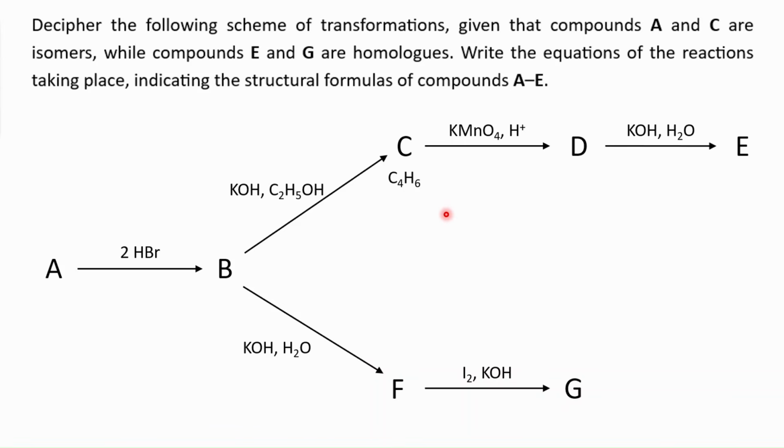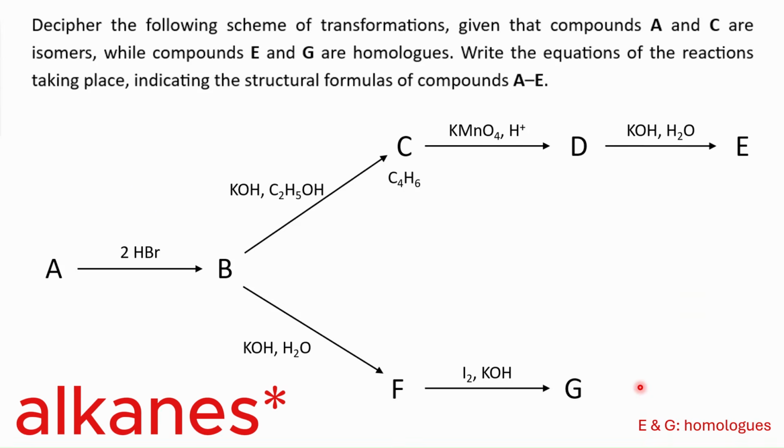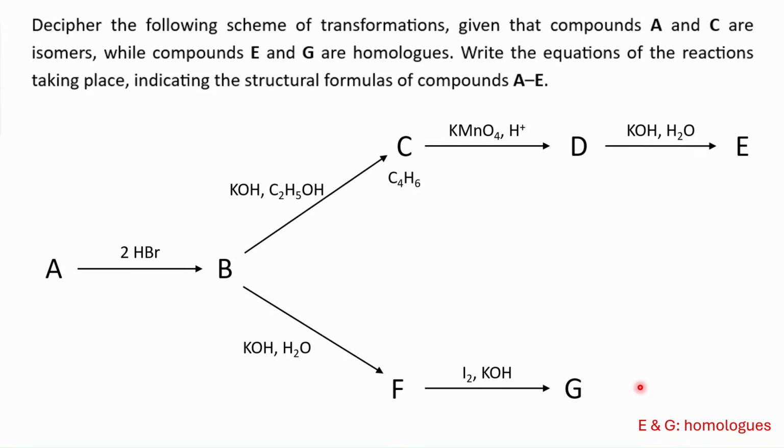So we just write those two pieces of information we have. E and G are homologs. E and G are the final compounds in these two branches, and homologs are compounds that differ from each other by a CH2 group. So basically you can think of it like this: methane, ethane, propane, butane, they're homologs. They belong to the same class of alkanes, but they differ from each other by a CH2 group. Or same as, for example, aldehydes, right? Propanal and butanal both have an aldehyde group, and one of them has 3 carbon atoms, one of them has 4 carbon atoms. They differ by a CH2 group. So that's the meaning of homologs.